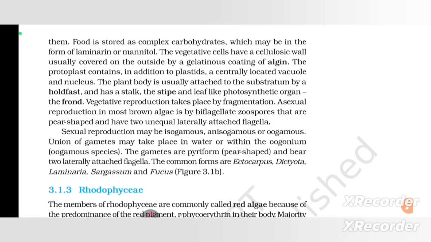Vegetative reproduction takes place by fragmentation. Asexual reproduction in most brown algae is by biflagellated zoospores that are pear-shaped and have two unequal laterally attached flagella. Sexual reproduction may be isogamous, anisogamous, or oogamous. Union of gametes may take place in water or within the oogonium in oogamous species. The gametes are pyriform, pear-shaped, and bear two laterally attached flagella. The common forms are Ectocarpus, Dictyota, Laminaria, Sargassum, and Fucus, figure 3.1b.